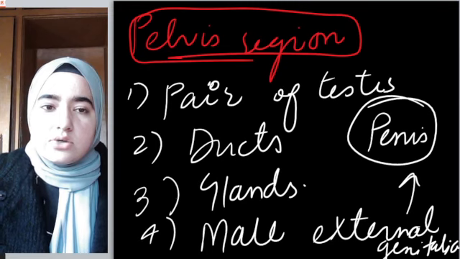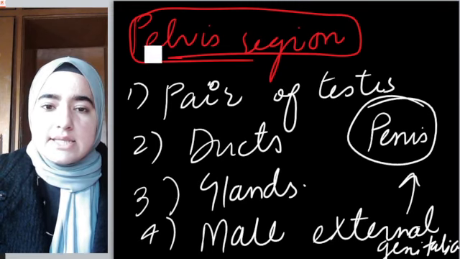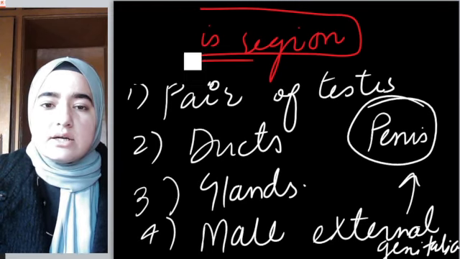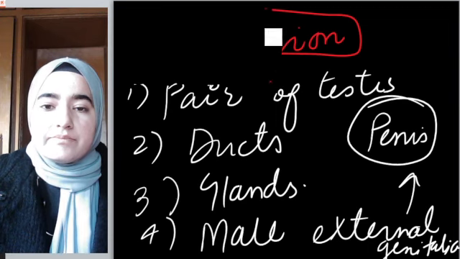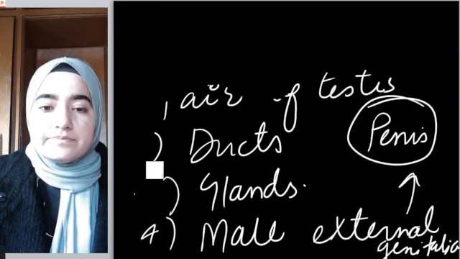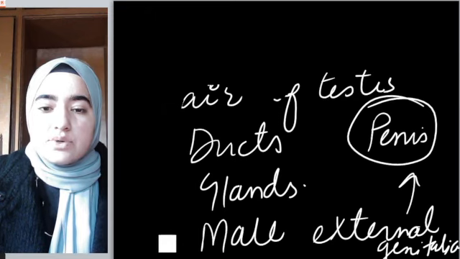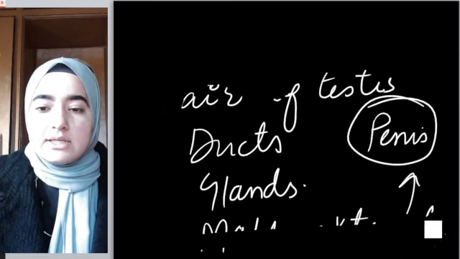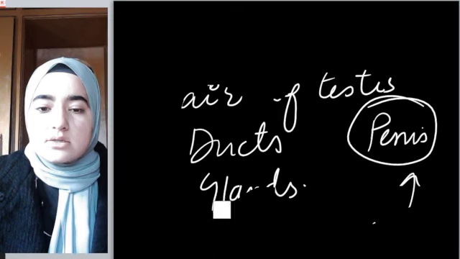Talking particularly about testes, they are situated inside a cavity. That cavity is known as the scrotum.